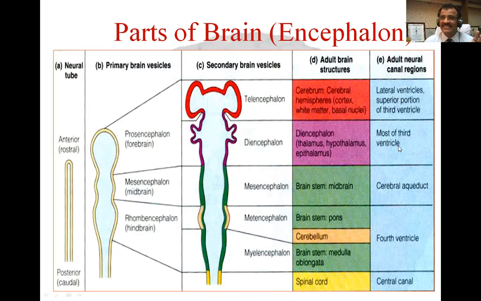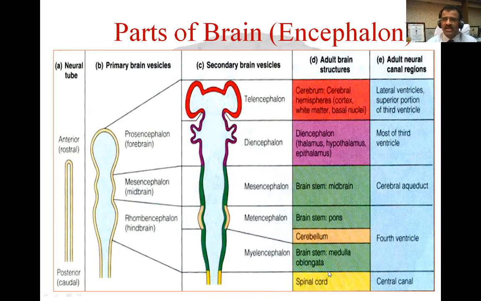So the forebrain itself has these two lateral ventricles and a third ventricle, so three ventricles altogether. In the midbrain, there is no ventricle, but there is a duct of CSF, which is called the cerebral aqueduct. And in the hindbrain, there is a fourth ventricle, which lies between the pons and medulla oblongata in front and the cerebellum behind. So in between that, there is a fourth ventricle.